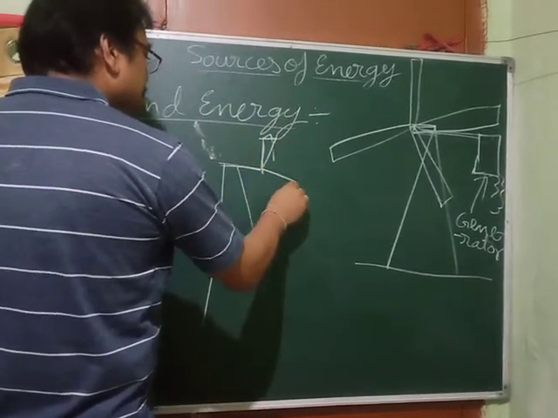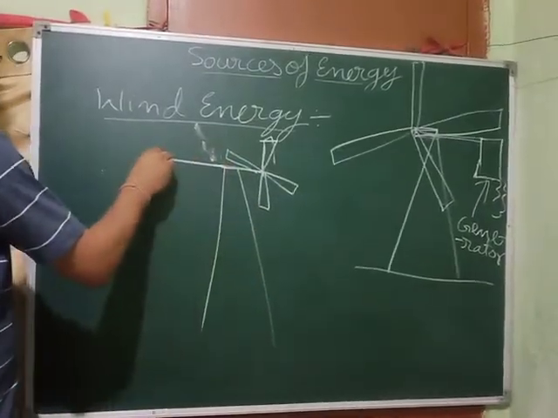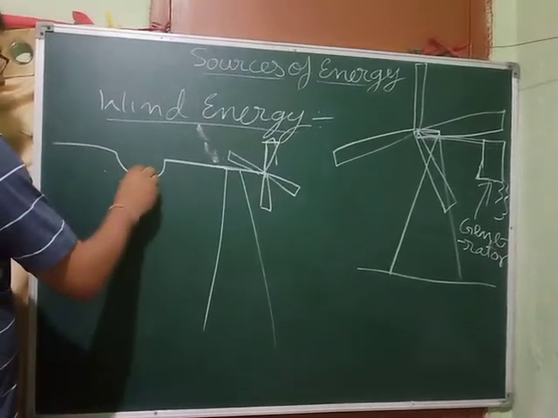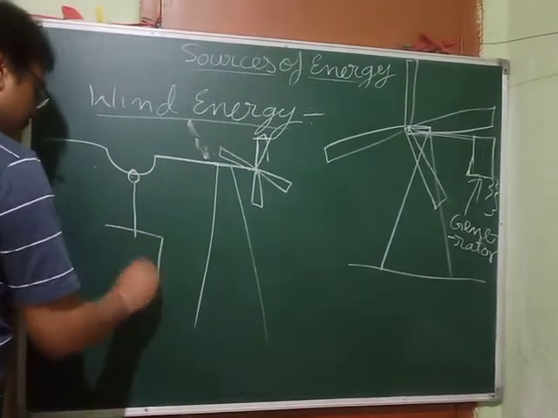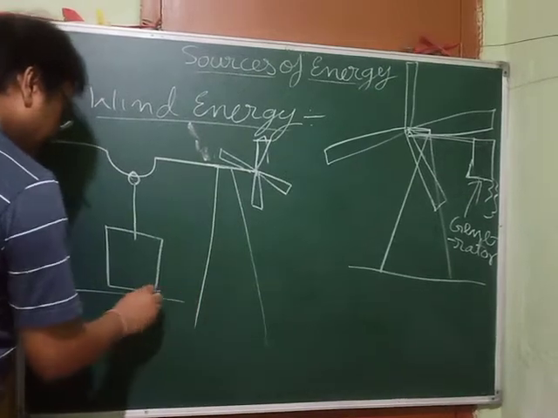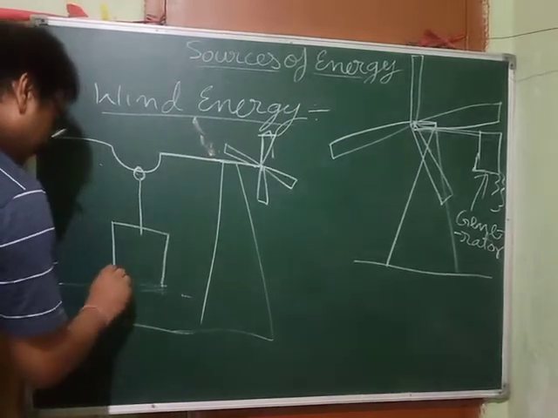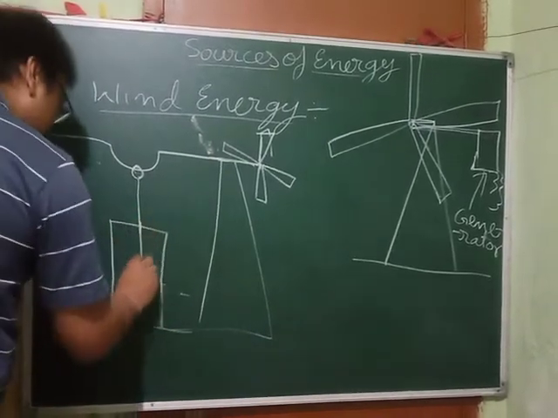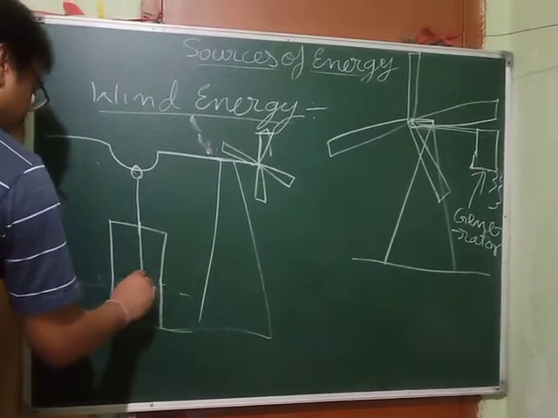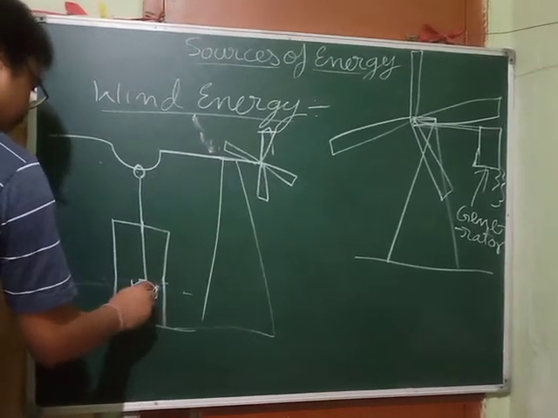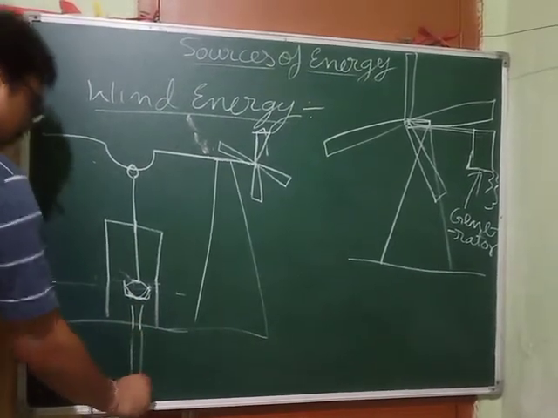Okay, these are the blades, and here it is something like this. And here you have got the ground. Here it is the ground. It is like this, and it contains a system which is somewhat like this. The water can be filled from this, and then what you will find here is a pipe which has gone to the underground water.